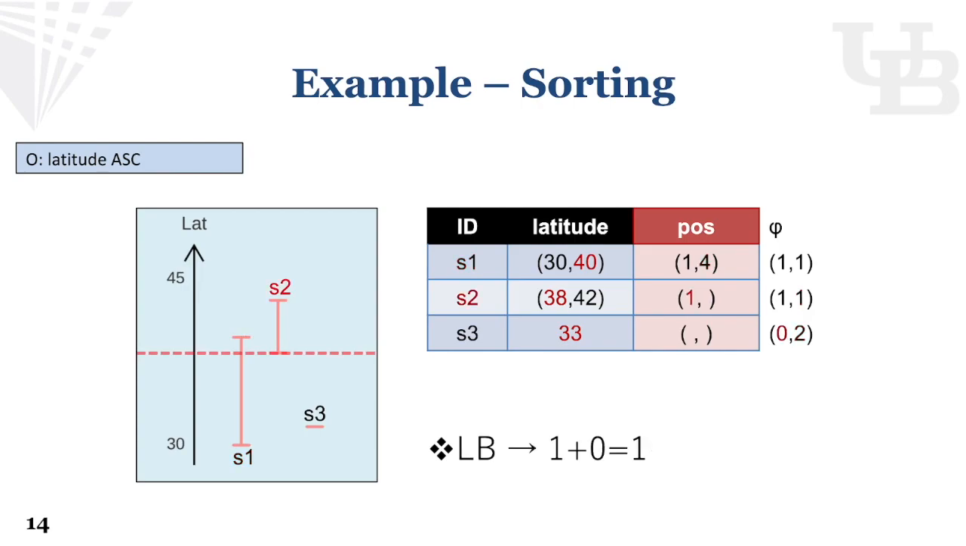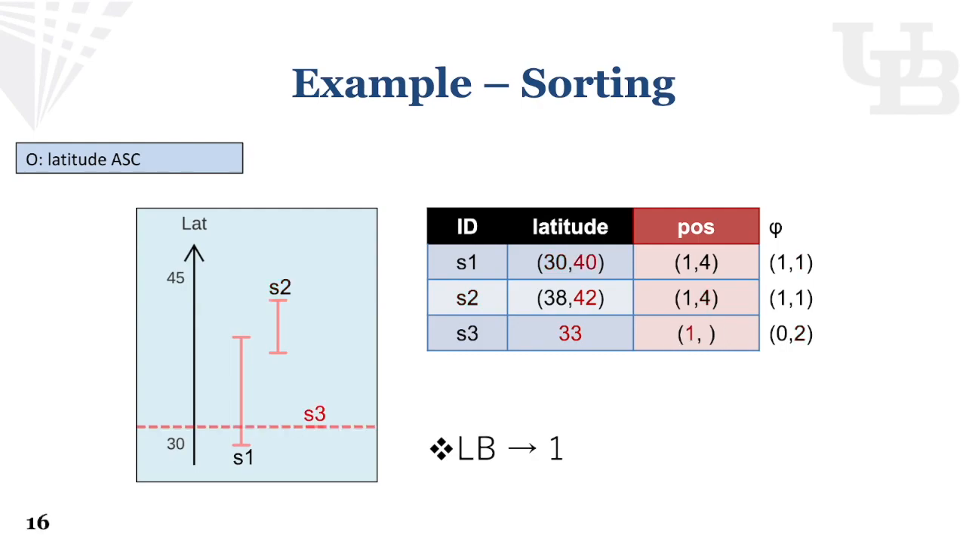Lower bound for S2 can be computed in a similar way. In this case, although S3 is guaranteed to have lower value than S2, S3 might not exist given its lower bound multiplicity is 0, so S2 still gets lower bound position of 1. And all tuples can precede S2, so S2 gets upper bound position 4.